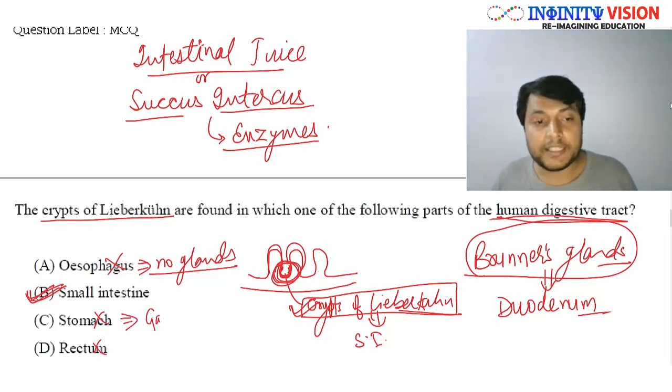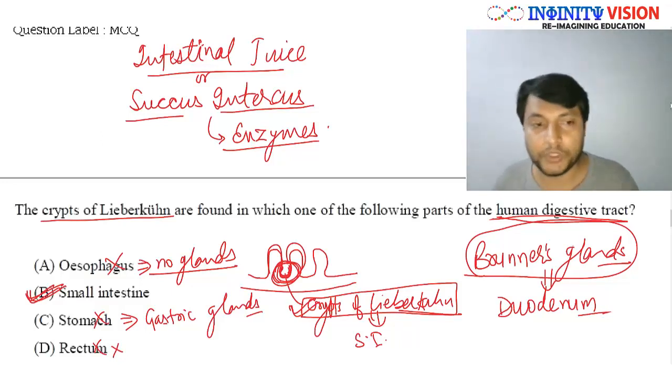Stomach, it contains gastric glands, while rectum, again, it has some glands, but we are not talking here. So for you, there are no glands. Okay, great. Remember? So the answer would be small intestine. Great. Let's move to the next question.